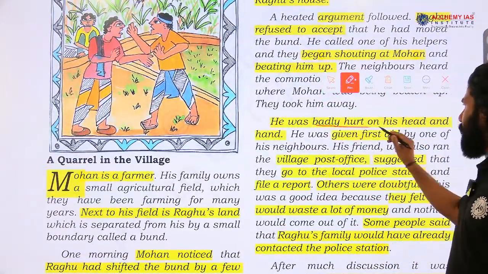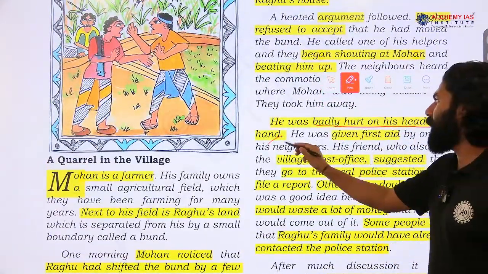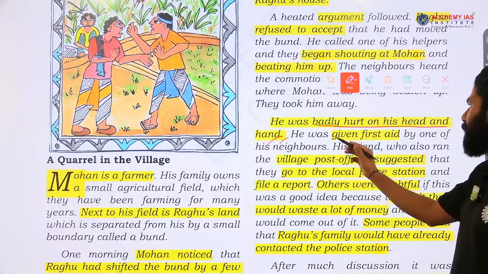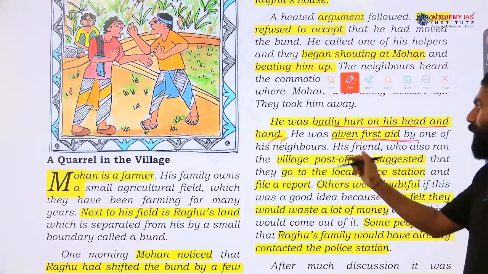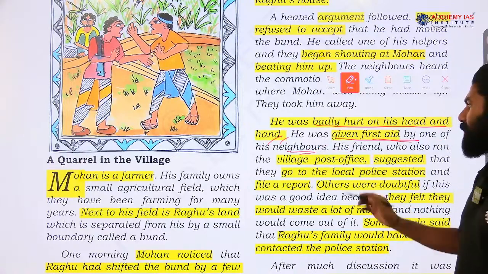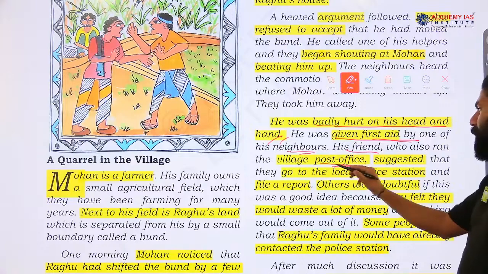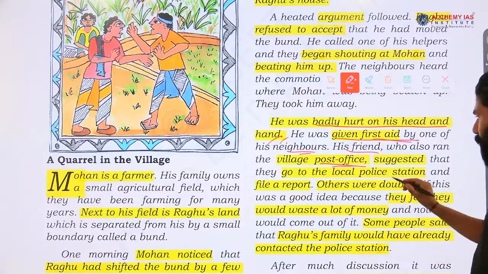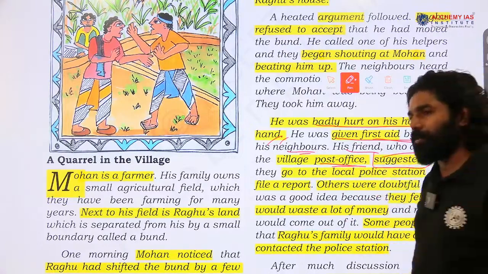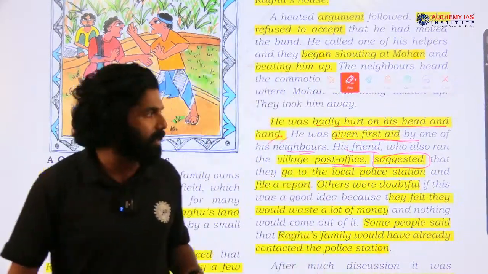He was badly hurt on his head and hand. Some injuries were there. He was given first aid as well by the nearby people, the neighbors residing in that region. So his friend, who also ran the village post office, took him there. They went to the village post office, and from the village post office, they suggested